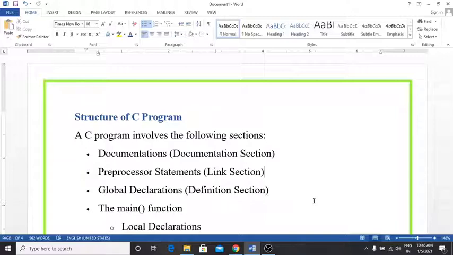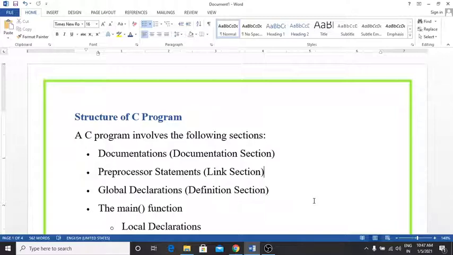It is a robust programming language which contains a rich set of built-in functions and operators that can be used to write any complex program. Programs written in C are efficient and fast. This is one of the most important features of the C programming language. There are 32 keywords in ANSI C. ANSI means American National Standards Institute.